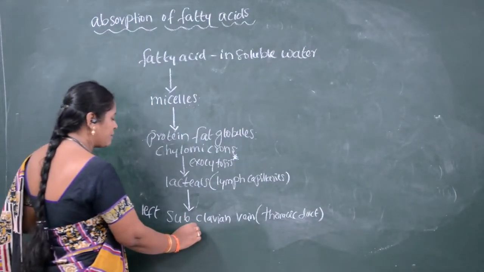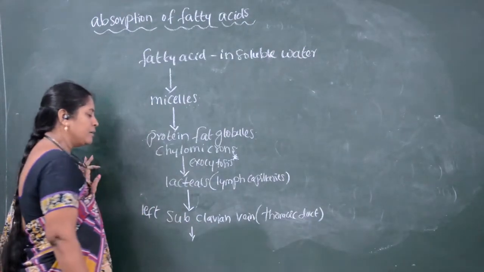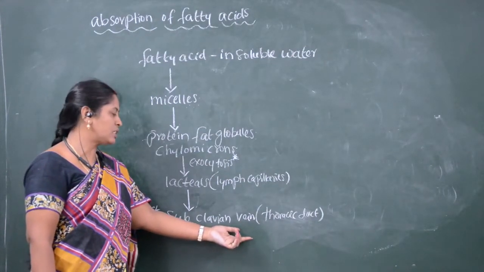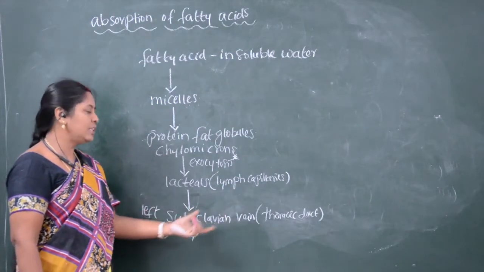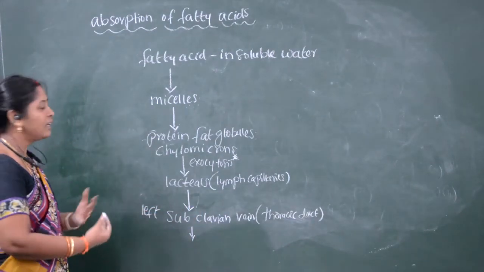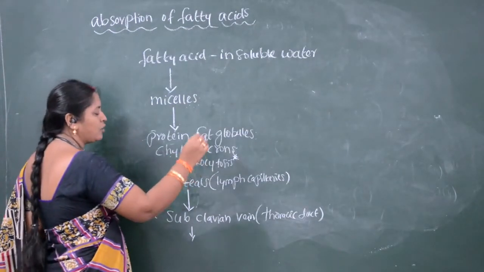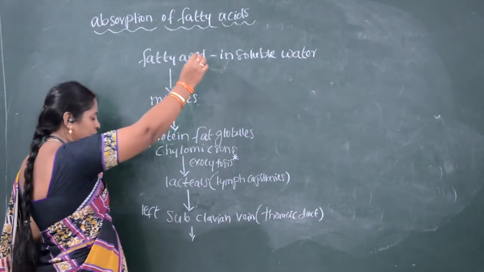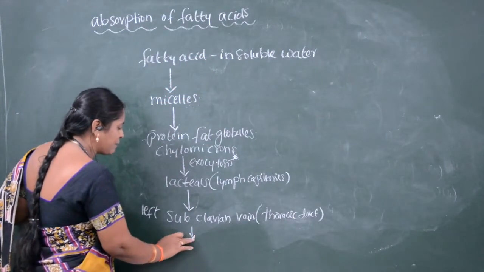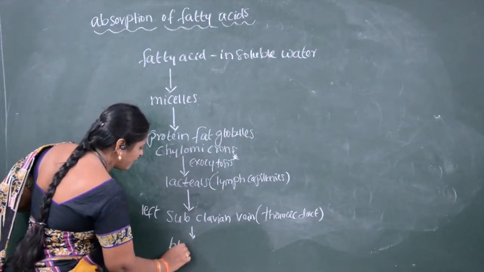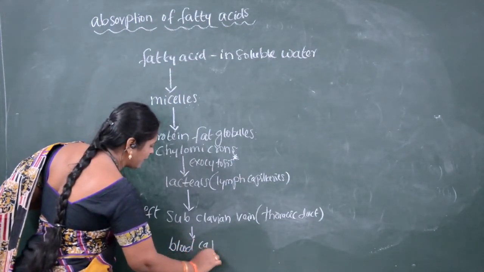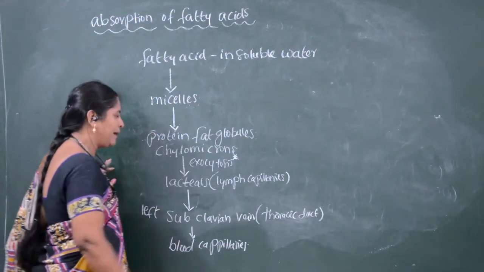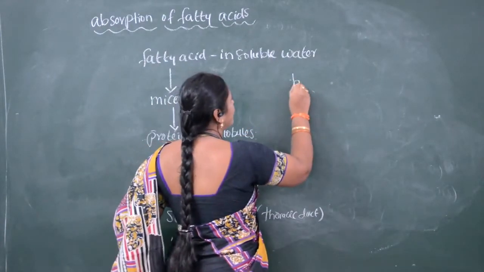This left subclavian vein is nothing but a blood vessel. Though it carries deoxygenated blood, it is still part of the blood circulation. Through the subclavian vein, the chylomicrons convert again into fatty acids and glycerol and enter the blood capillaries. So what happens in the blood capillaries?